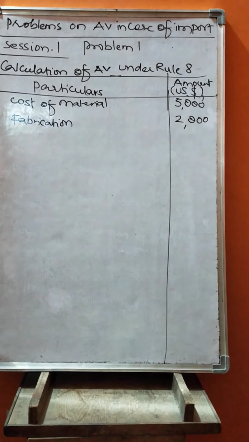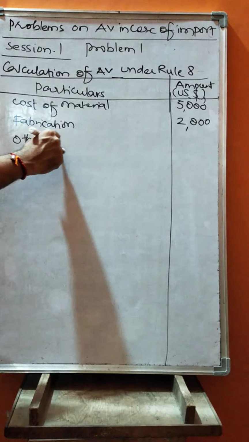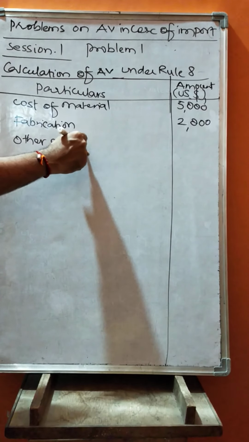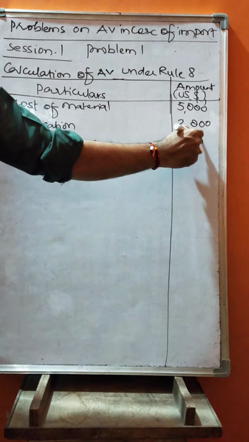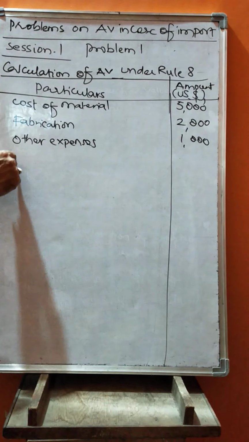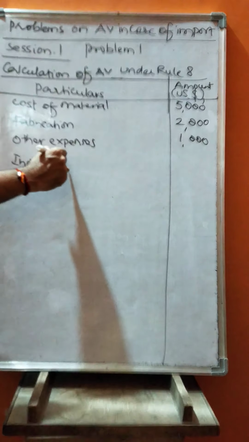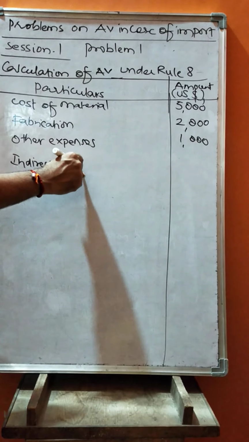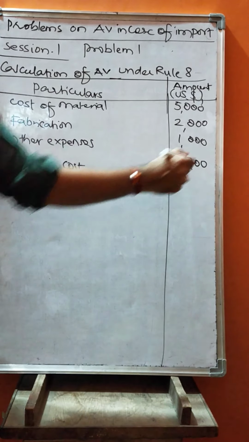Then other chargeable expenses are given, nothing but direct expenses, given as 1,000. Next, indirect cost, that is also to be added because it is rule 8. Indirect cost spent by Karthik is 900 US dollars.